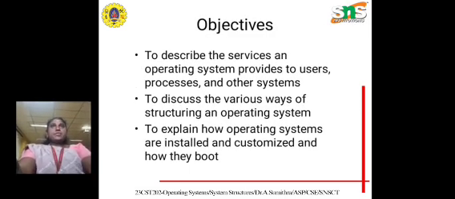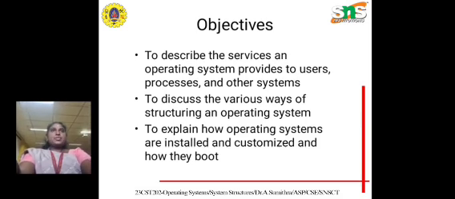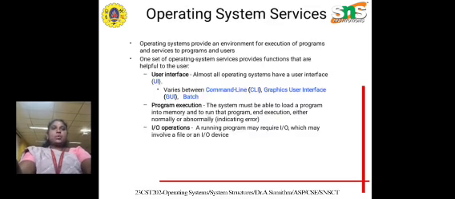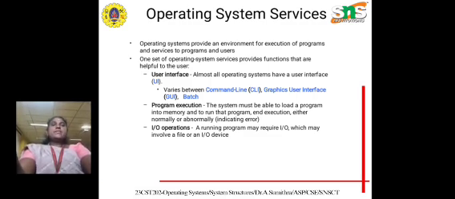The structure of an operating system refers to how it is organized to manage the hardware and software resources. There are several ways to structure an operating system. The main structures are monolithic structures, layered structures, and microkernel structures, and so on. The main services offered by an operating system focus on user interfaces, program execution,